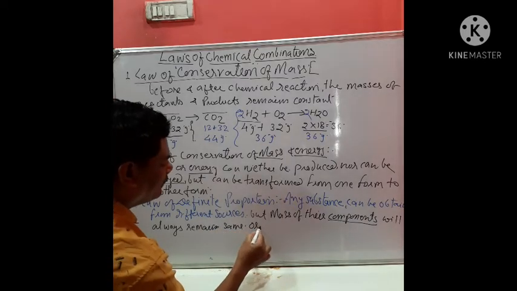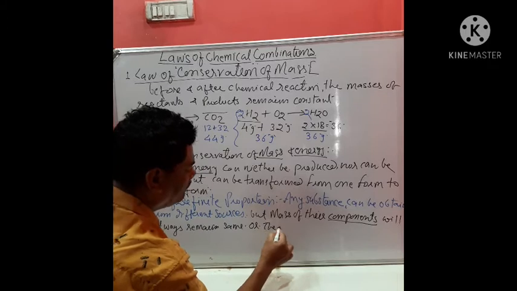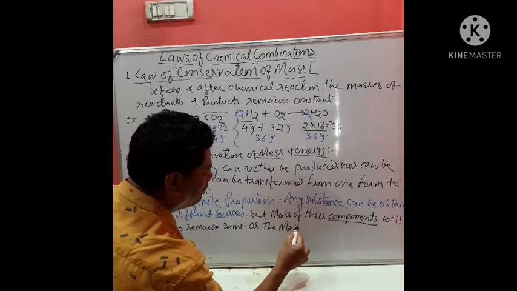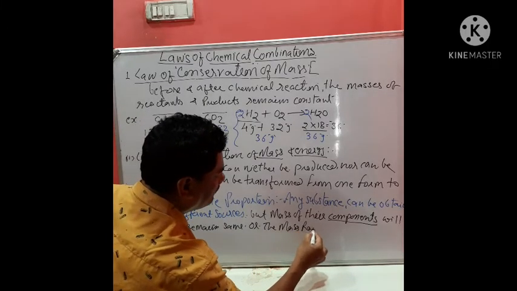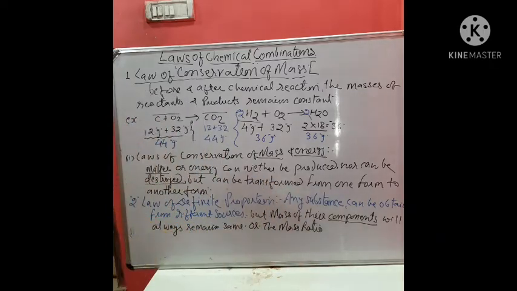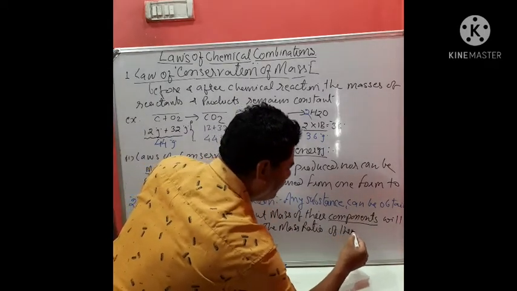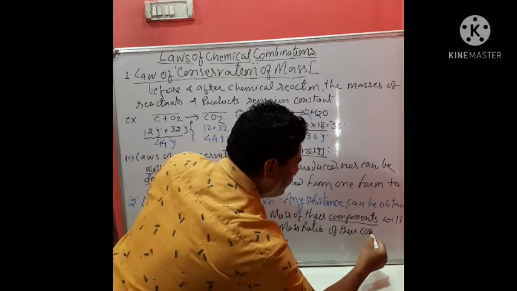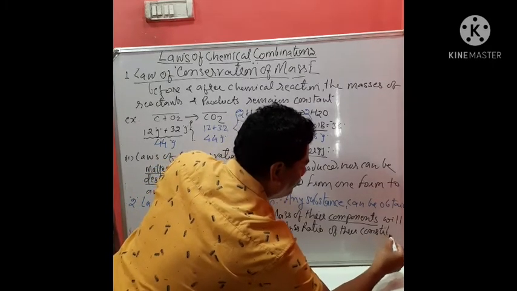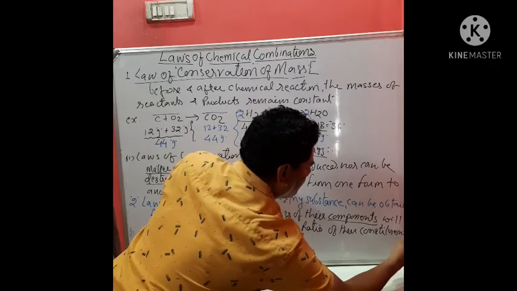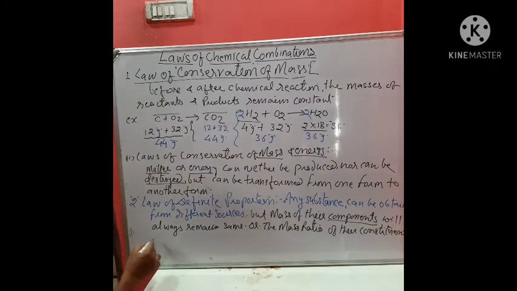Or we can say the mass ratio, this ratio is known as proportion. The mass ratio of their constituents, you can also use the term constituents, remains constant.